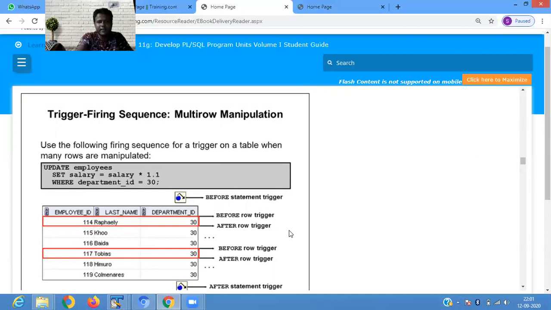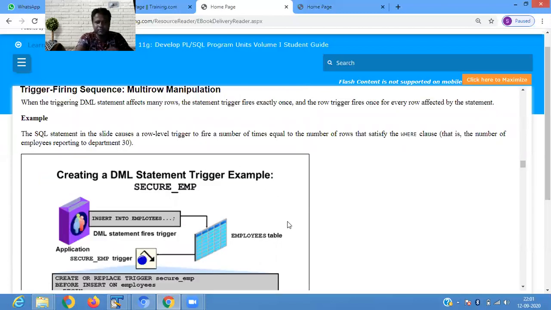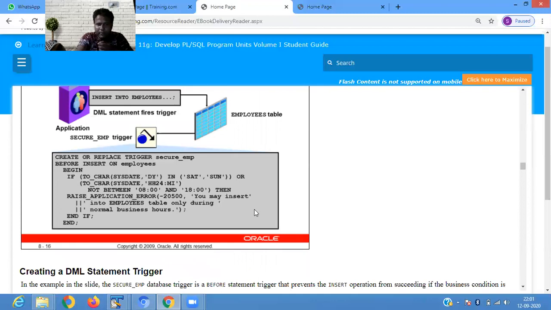It is just the same. In the insert it is also the same, in the update it is also the same. So the important part is what? Here I have to show one example of trigger.